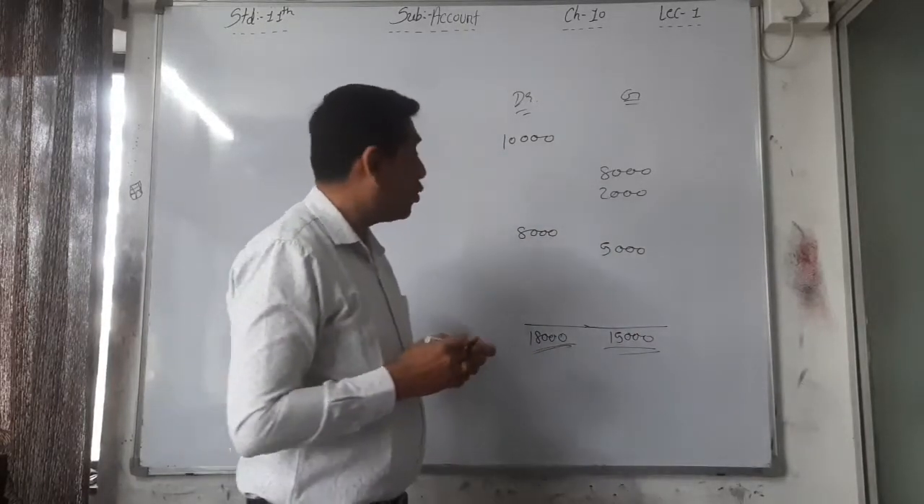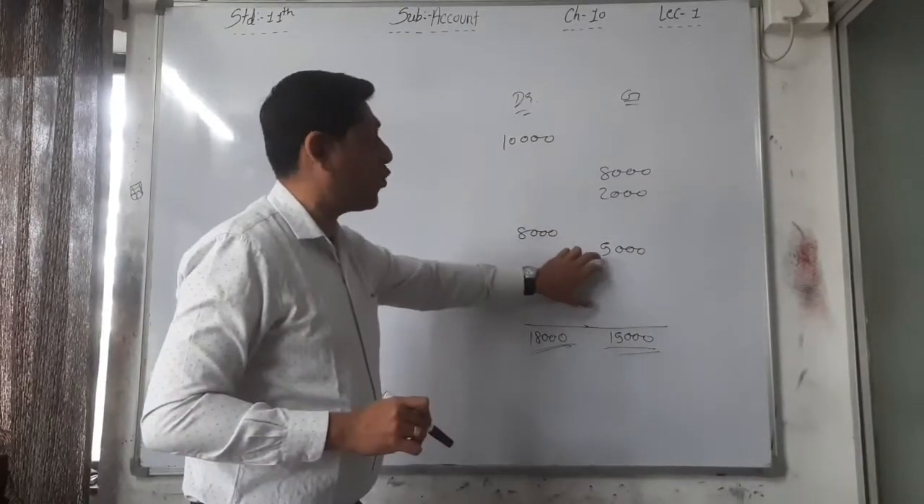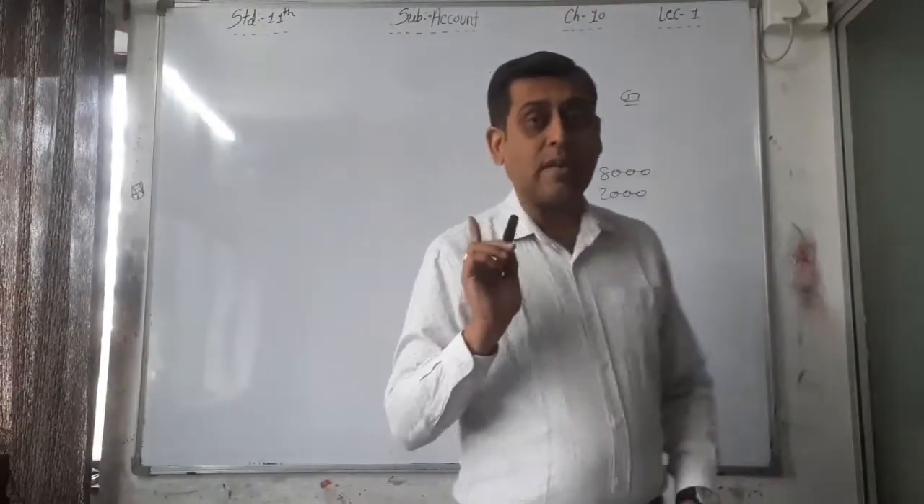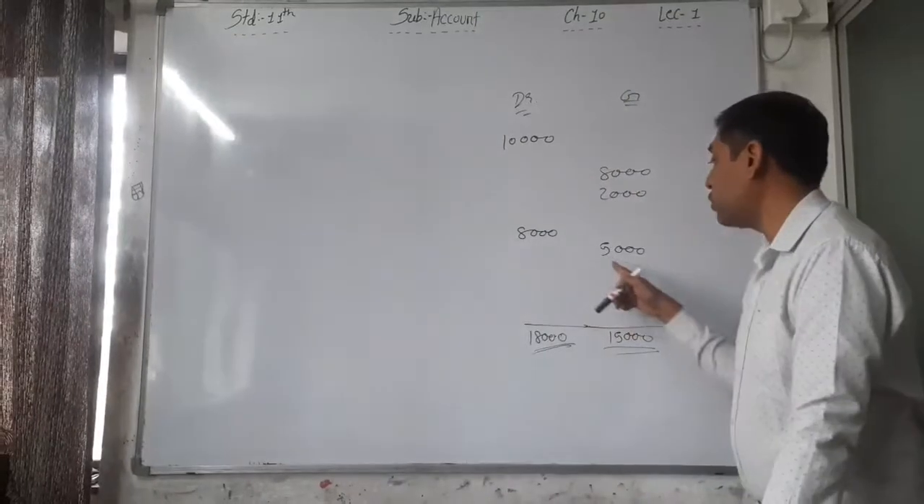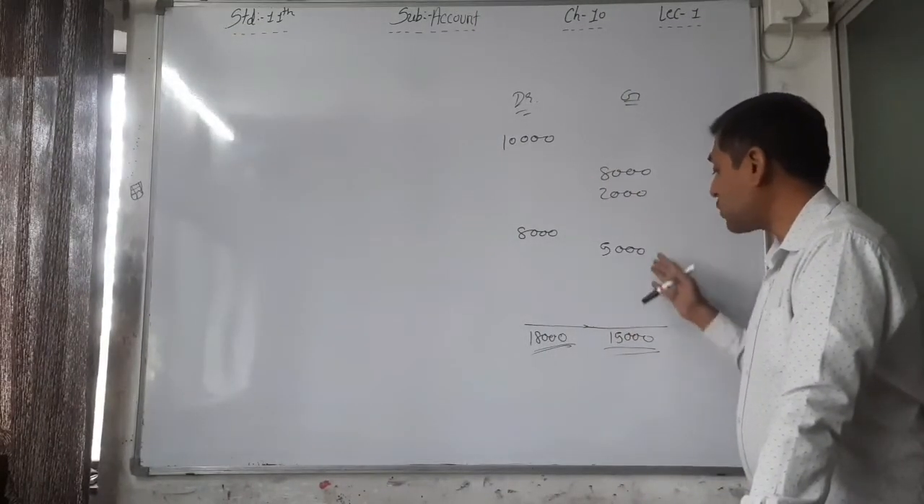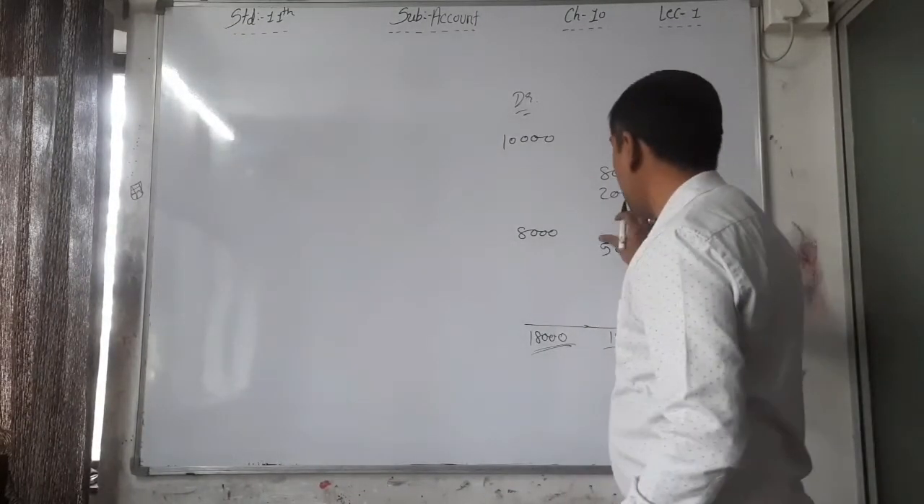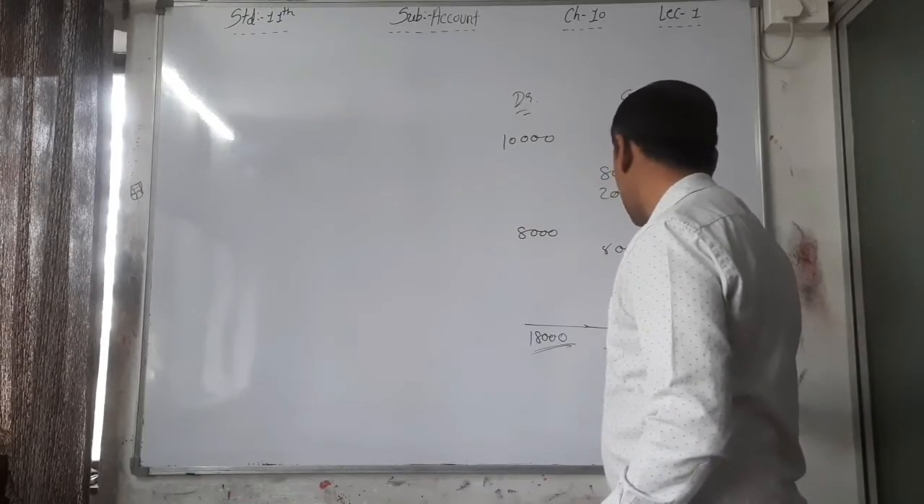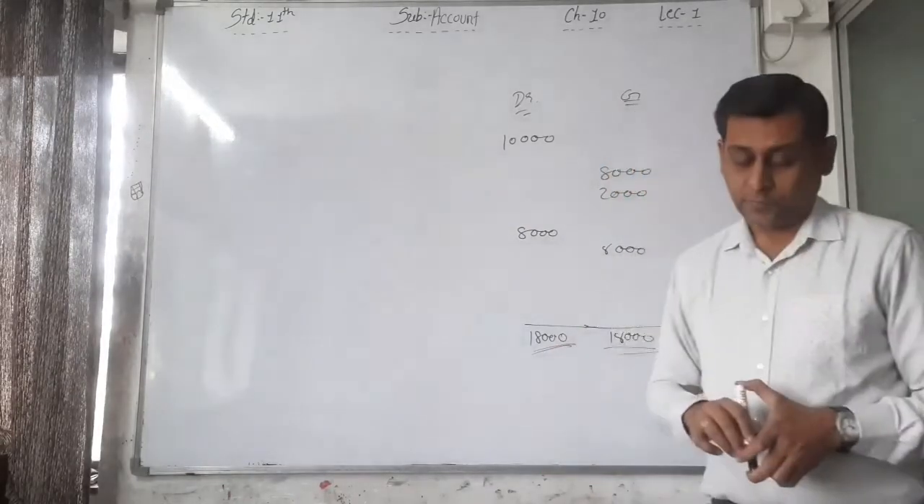Right? So you have to find out where the mistakes are, and you have to see all the completely correct entries. You have to show all the correct entries, and that's why the total is always equal, and that's why you can say mathematically the accounts are correct.